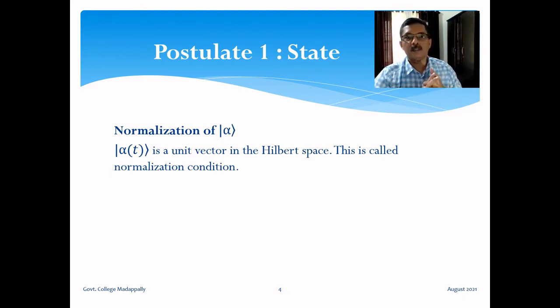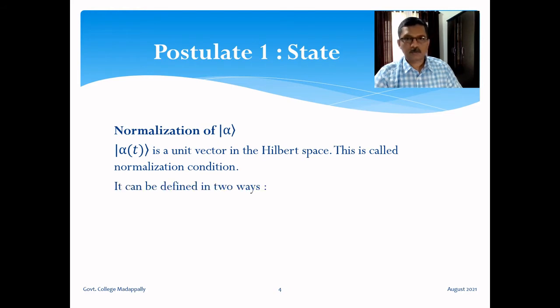Okay, so they are essentially unit vectors. And this idea that the vectors in the Hilbert space are unit vectors, their norm is 1. Norm means a generalization of the idea of the magnitude of a vector. So if norm is 1, such a vector is called a normalized vector, and this condition for normalization is called a normalization condition. So it can be defined in 2 ways.